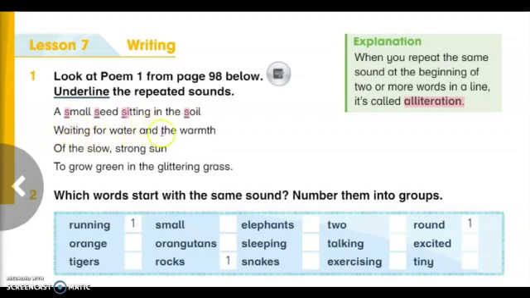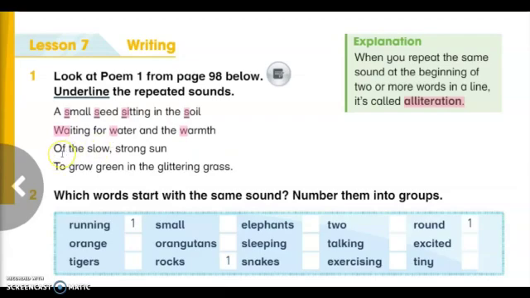Now let's see the next line. Waiting for water and warmth. At the beginning here, we have waiting, water, and warmth. So here we have also the same sound in these three words. Waiting, water, and warmth.